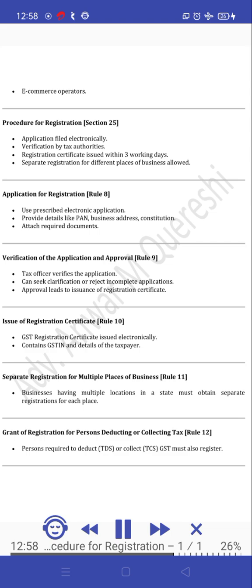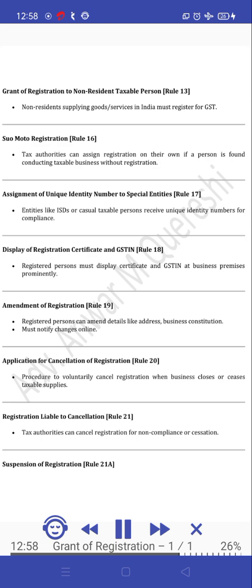Separate registration for multiple places of business, Rule 11. Businesses having multiple locations in a state must obtain separate registrations for each place. Grant of registration for persons deducting or collecting tax, Rule 12. Persons required to deduct TDS or collect TCS under GST must also register. Grant of registration to non-resident taxable person, Rule 13. Non-residents supplying goods and services in India must register for GST.